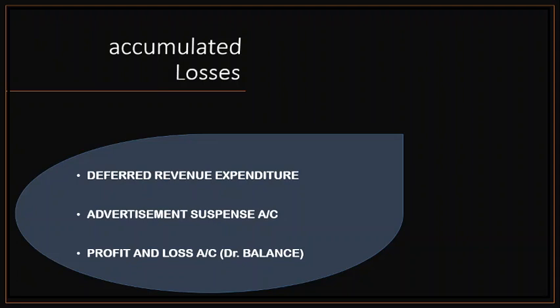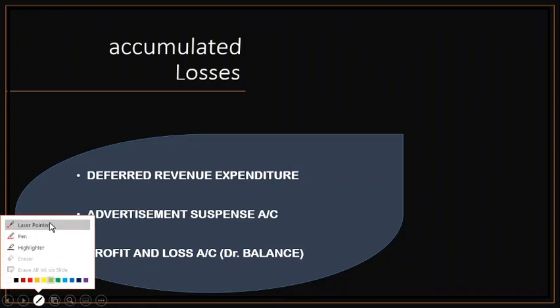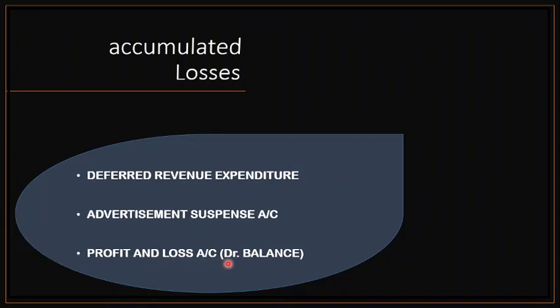These are the accumulated losses. Accumulated losses means the amounts which are fictitious assets, which are going to be written off year by year. Some part is written off from the balance sheet. These are shown on the asset side of the balance sheet. See, I have written here profit and loss debit balance. P&L debit balance means it's an asset, it's a loss. And losses are to be written off.